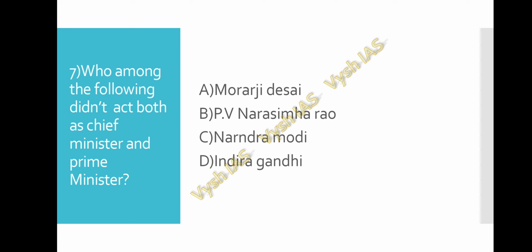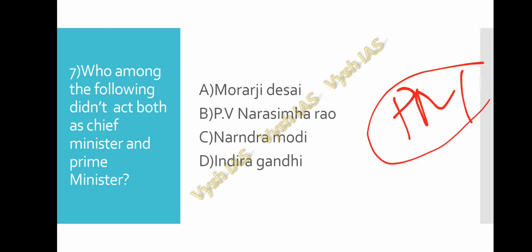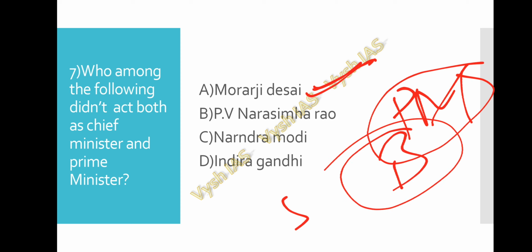Question number 7. Who among the following didn't act both as the Chief Minister and the Prime Minister? So, there are some Prime Ministers who also acted as the Chief Ministers of their respective states or some other states. So, coming to Morarji Desai, he acted as the Chief Minister of the erstwhile Bombay State in the year 1952 to 56. So, we can say he is the Chief Minister and the Prime Minister.